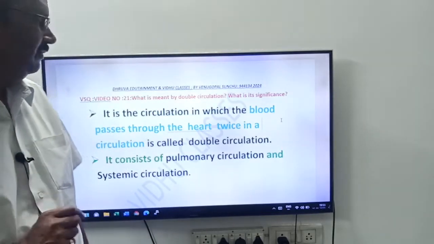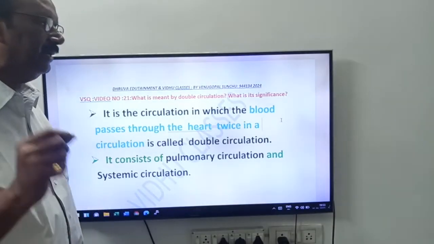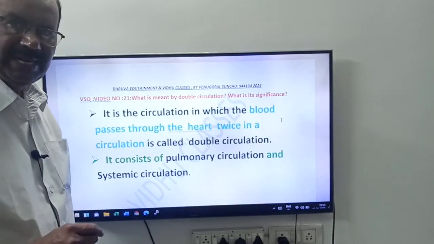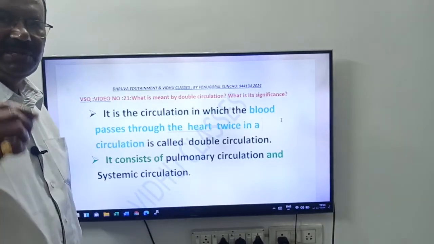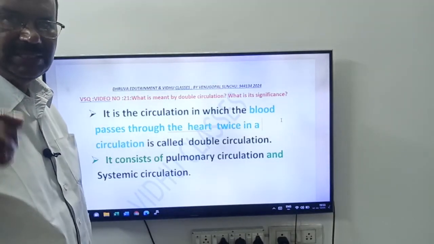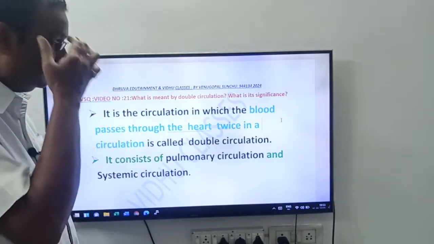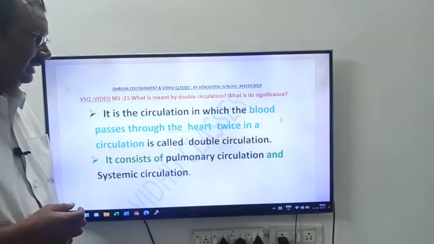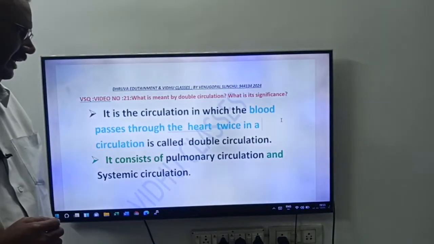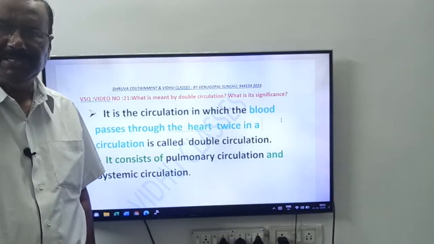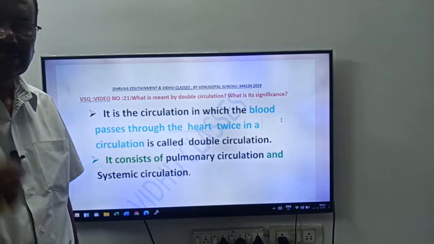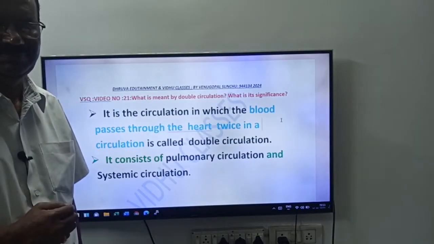Now come to our question, friends. What is meant by double circulation and what is its significance? Friends, come to our definition. It is a circulation in which blood passes through the heart twice in a circulation.